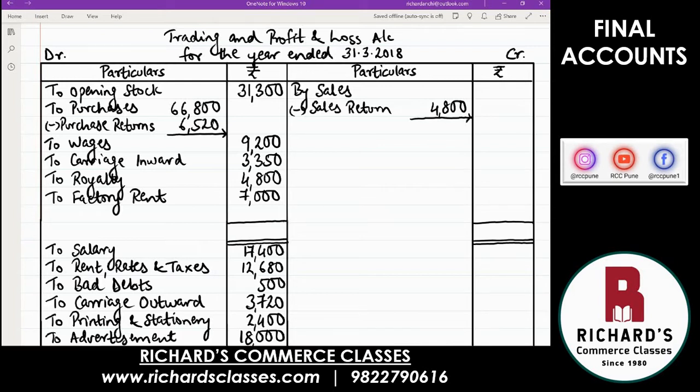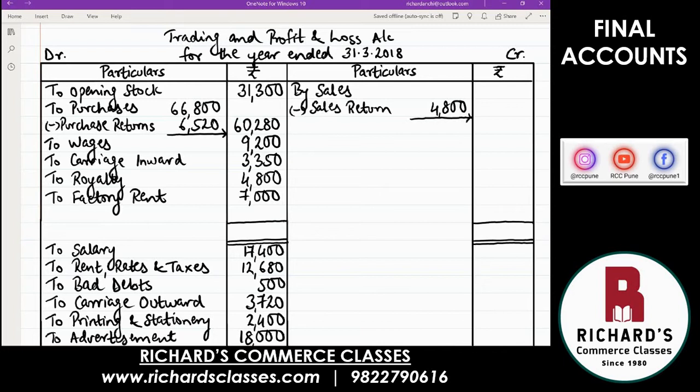Okay. Now what you do is calculate and tell me what is the total amount of purchases in the outer column. Subtract and tell me the answer. 60,280. Okay, very good. $60,280 is the net purchases. Yes, good.